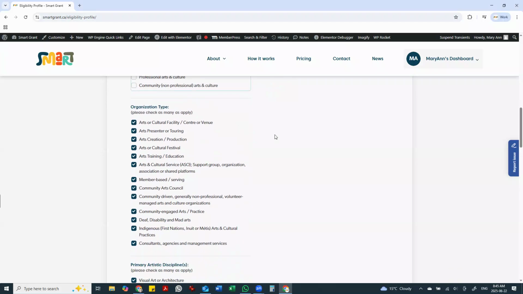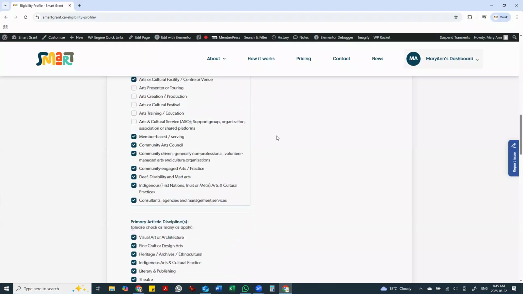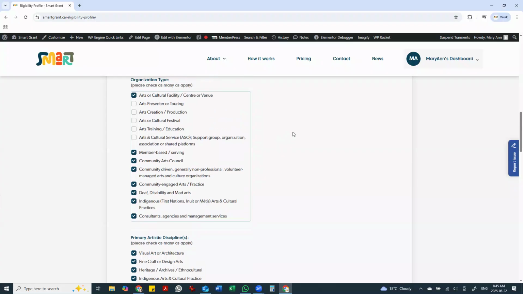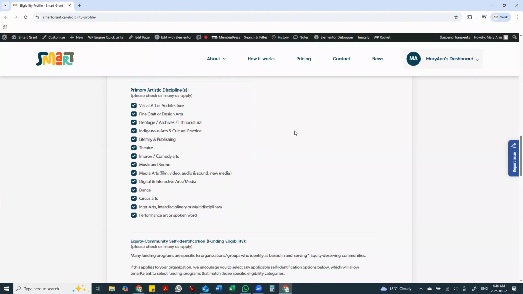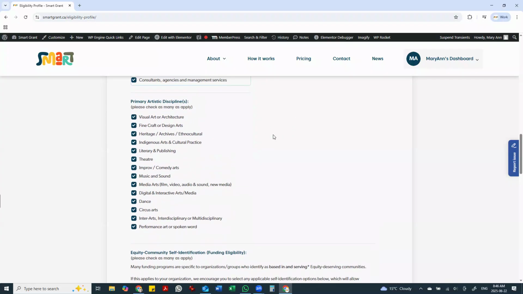And below that is organization type. This has a number of choices here, depending on the kind of organization you are. That could be arts and cultural facility, a presenter, arts training organization, and you may be more than one of the things in this category, so please select all that apply. Below that, we have primary artistic discipline, which is pretty self-explanatory. Most likely for your organization it would be one discipline, but it could be more than one.